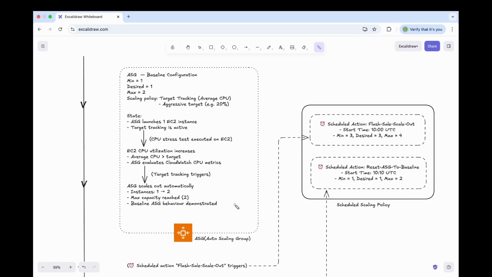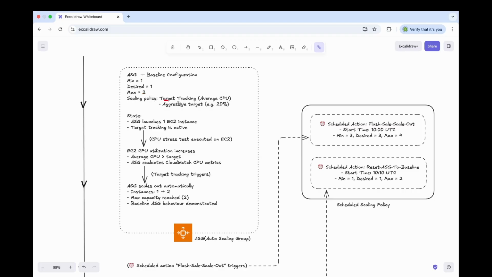To handle this, we can use a scheduled scaling action to increase capacity during the sale and then safely return to our baseline once traffic normalizes. Now let's look at this diagram. On the left hand side, we can see we have ASG. This is my baseline auto scaling group. I have set minimum, desired, and max to 1, 1, and 2 respectively.